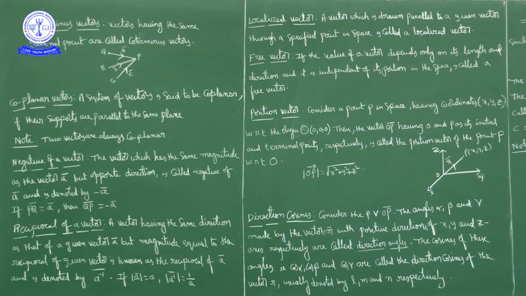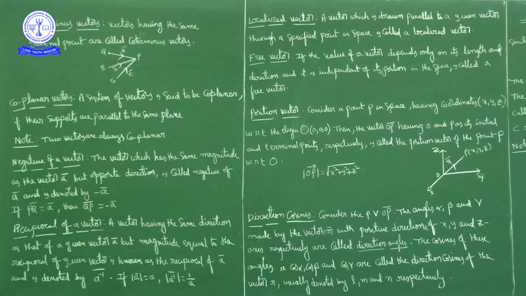It has the same direction as the given vector a bar. The direction of a bar and the direction of the reciprocal vector are both the same. The only change is in magnitude, which is equal to the reciprocal of the magnitude of the given vector a bar.